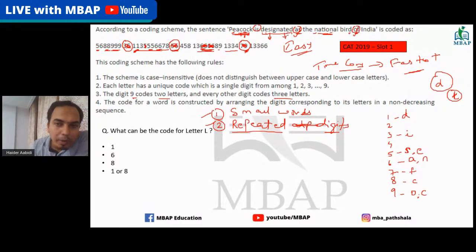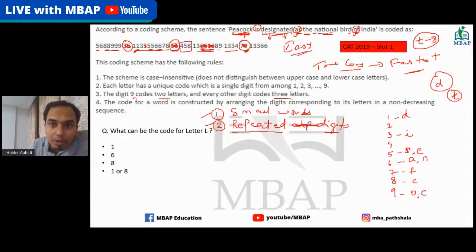Okay. All right. So by the way, T code is 8. I can help you get that. T is used in the also, T is used in designated also. There has to be something common. Now if I look at this, this is 458.